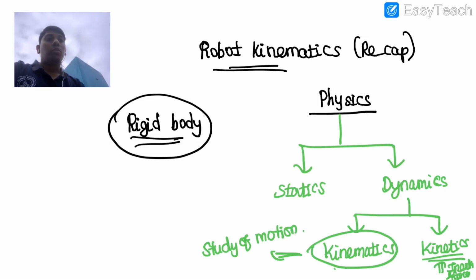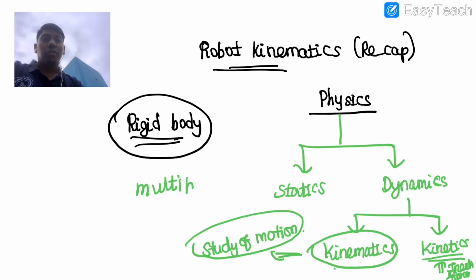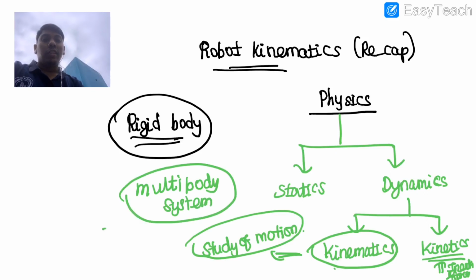Now, what is robot kinematics all about? Robot kinematics is the study of motion. Further, since a robot or robotic system is a multi-body system, it can be represented in several coordinate systems and several variable systems, and you need to map one to another.